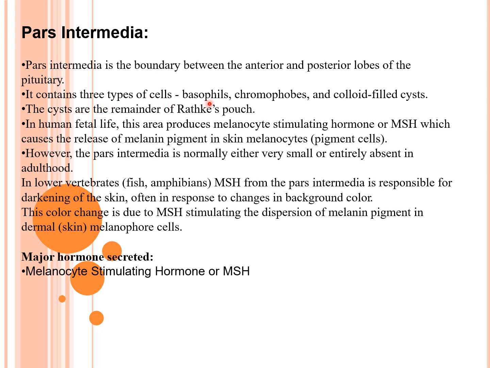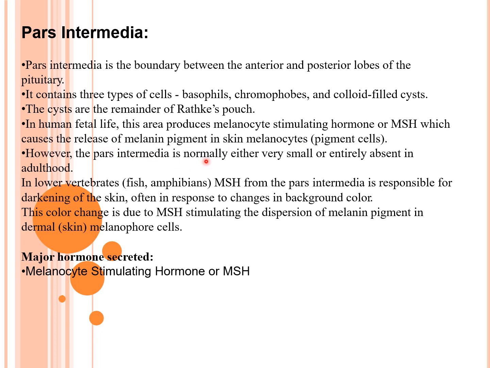It contains three types of cells: basophils, chromophobes, and colloid-filled cysts. The cysts are remnants of Rathke's pouch developmentally. In human fetal life, this area produces melanocyte stimulating hormone, or MSH, that causes release of melanin pigment in skin melanocytes, which are known as the pigment cells.